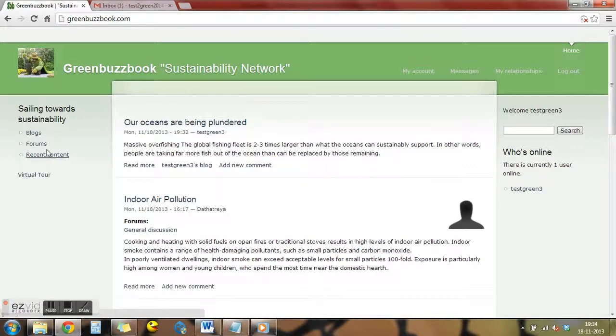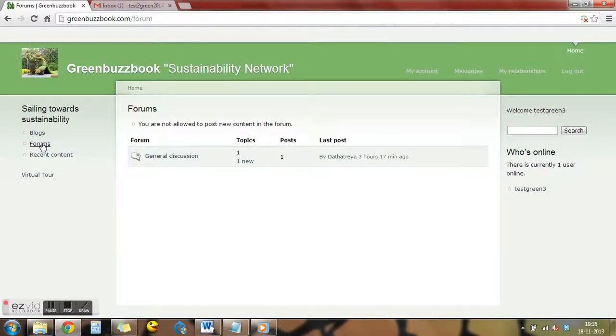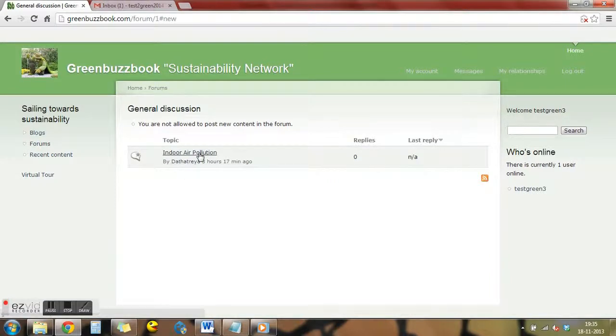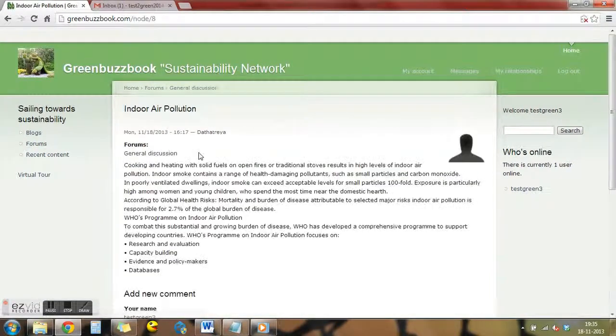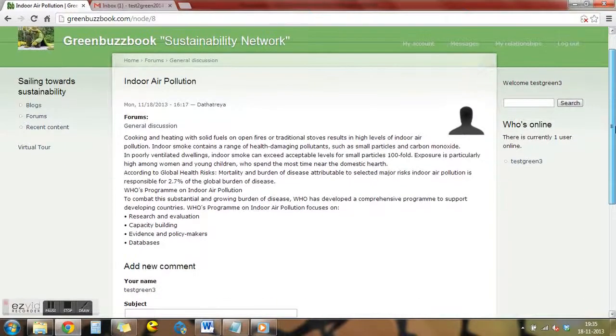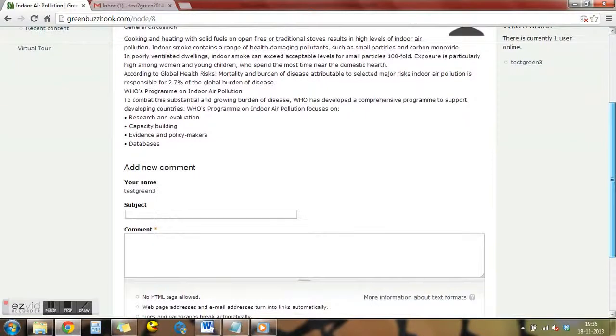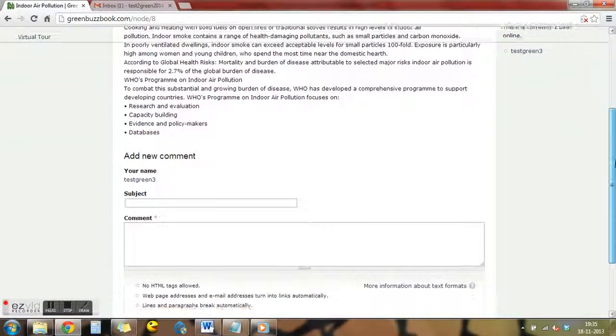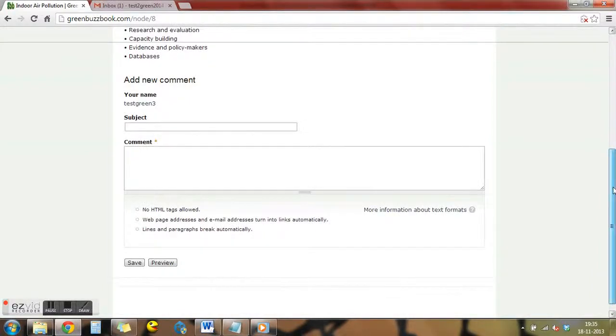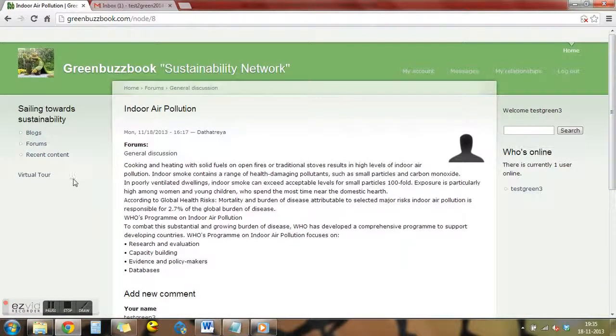Now here if you go, you have a second topic, say forum. So forum is a general discussion on a particular topic. So when you click on that forum, already there is one topic on which discussion is going on, and you can select that. Okay, you can read that particular forum. Okay, it says indoor air pollution. So now if I want to again comment on that, I can add a comment again and say save. So this is about just some blogging and forums.